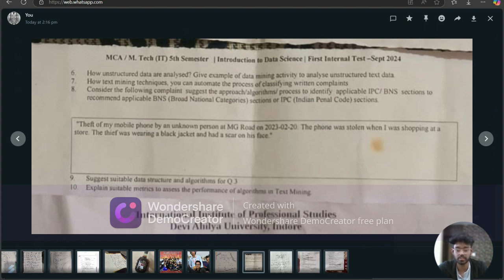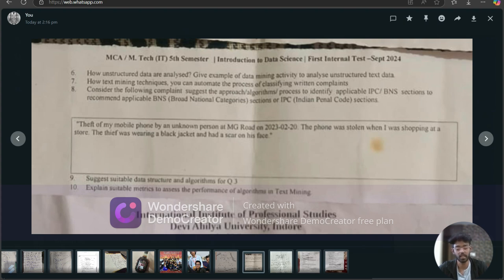Now, in the next question, we will see: explain suitable metrics to assess the performance of algorithms in text mining. We will go through them one by one. First, accuracy measures the proportion of correctly classified instances. Second, precision measures the proportion of true positives among all positive predictions. Third, recall measures the proportion of true positives among all actual positive instances. Fourth, F1 score measures the harmonic mean of precision and recall.